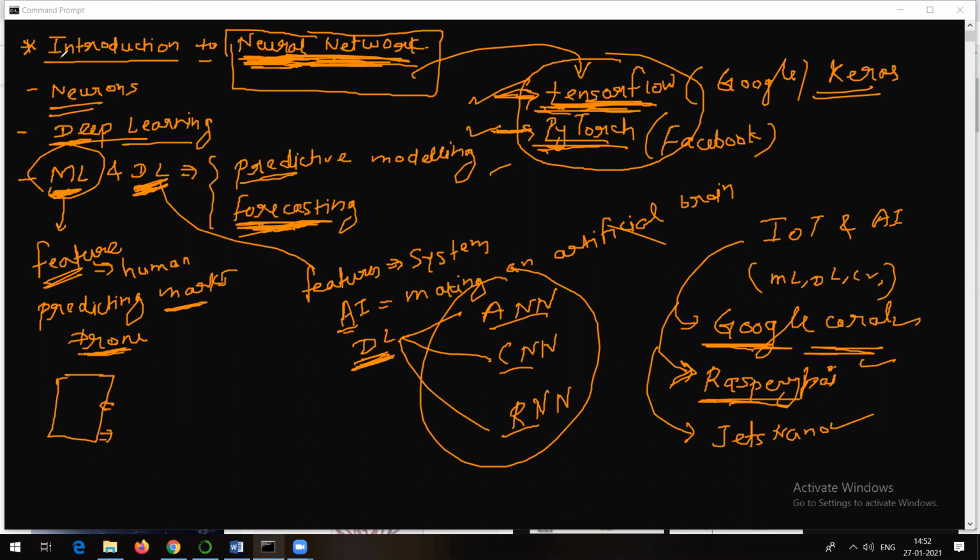So our topic is introduction to neural networks, right? And that's why we are discussing it. Now, as I said, there is a biological neuron, but in case of neural networks, we try to make use of artificial neurons. So let me talk about types of artificial neural networks, or types of neural networks, I can say.